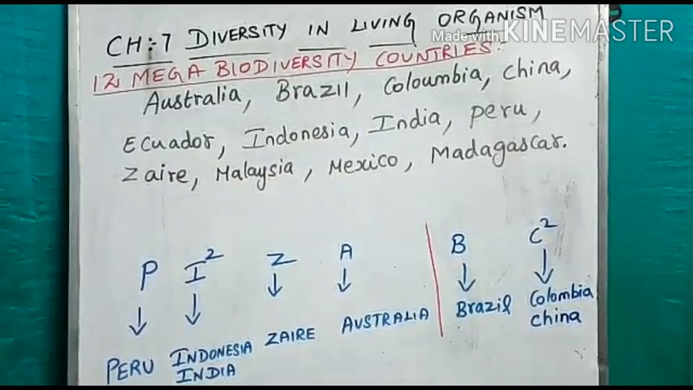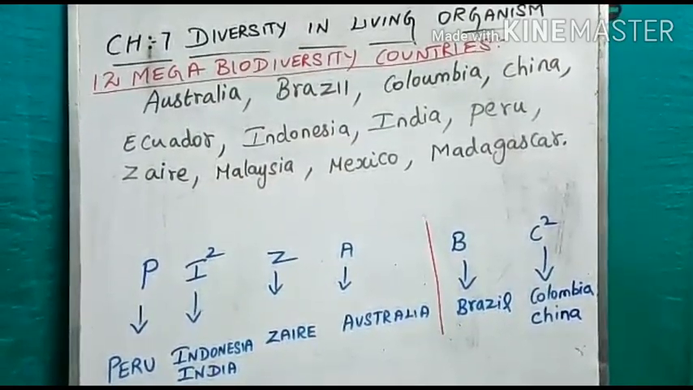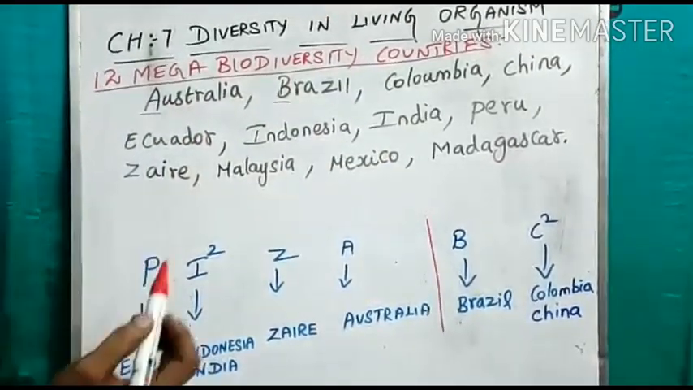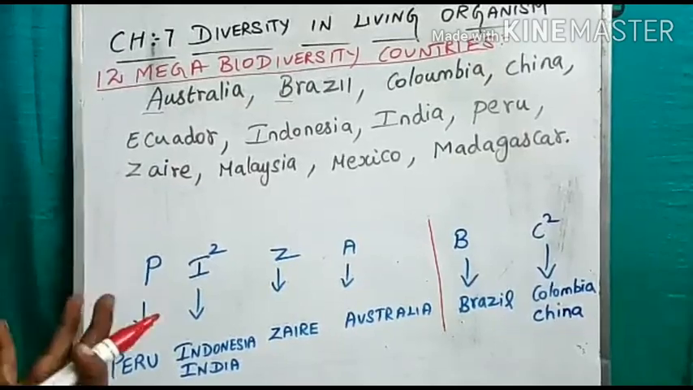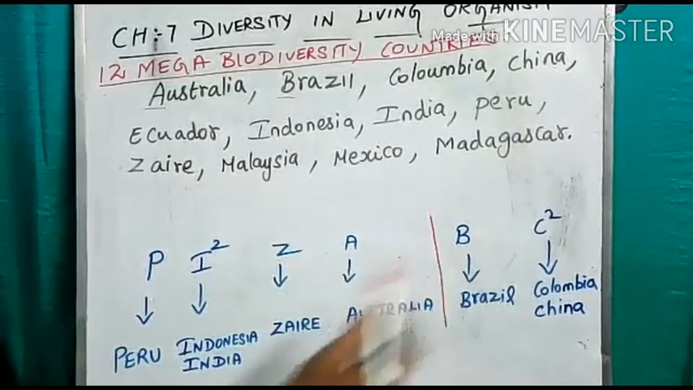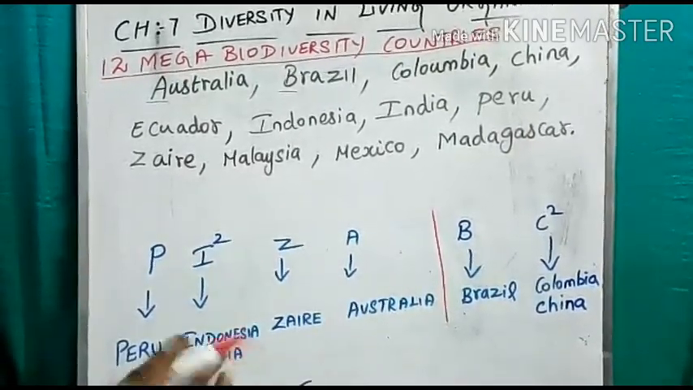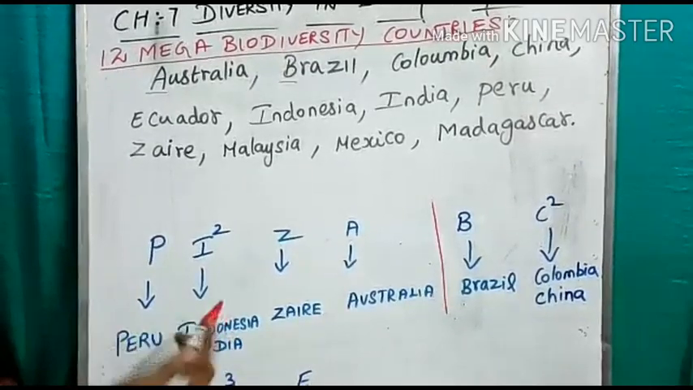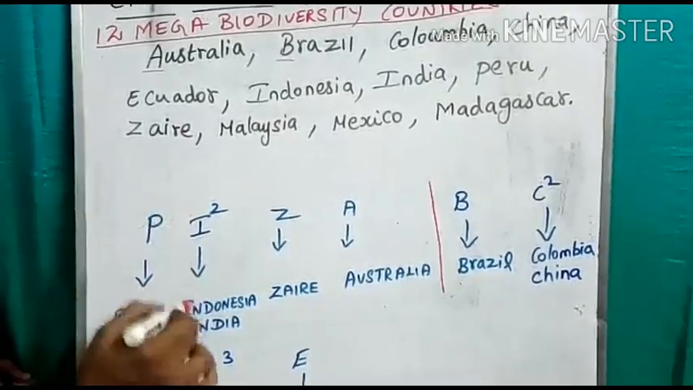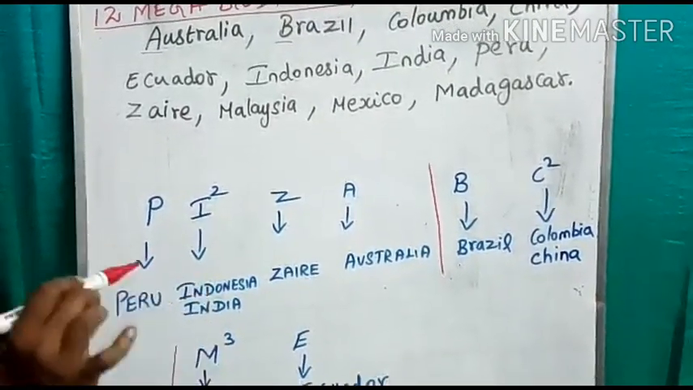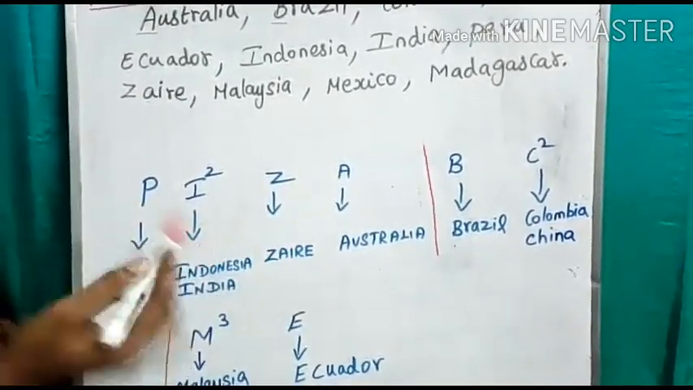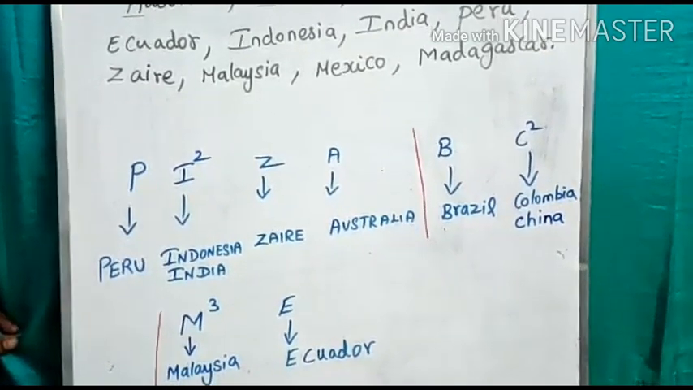So how to memorize these 12 mega biodiversity countries? We can take the first letter of all the countries' names and you can frame a word according to your memory. Like here I made PIZZA, BC square, M cube E. So like that, if you frame it, it will be easy for you to memorize. Square means 2 times, and cube means 3 times, the country names will be present here. Now if you know this first-letter word, automatically you will be able to remember the country names.